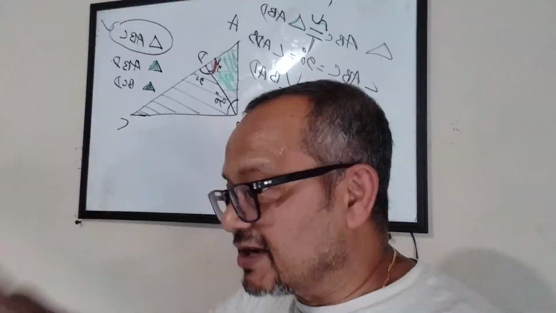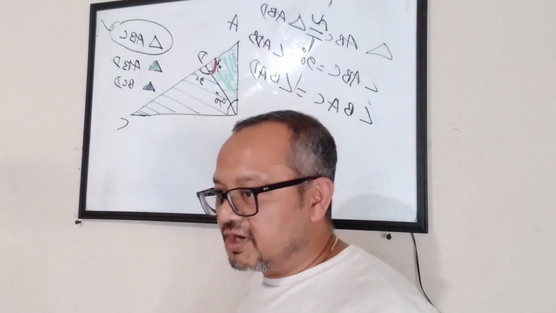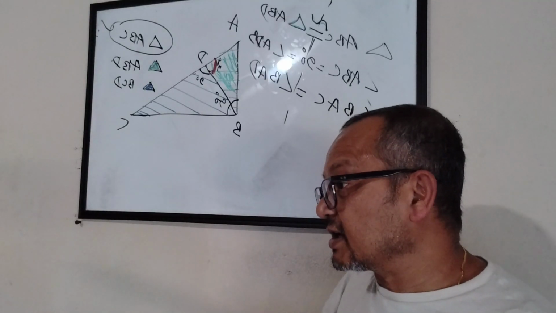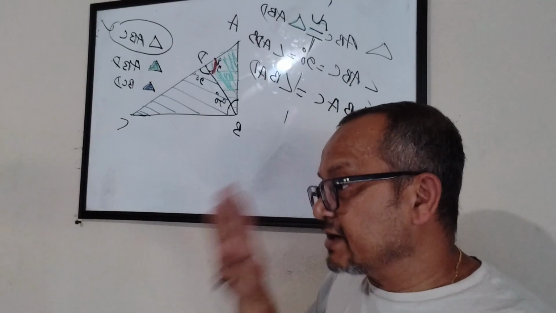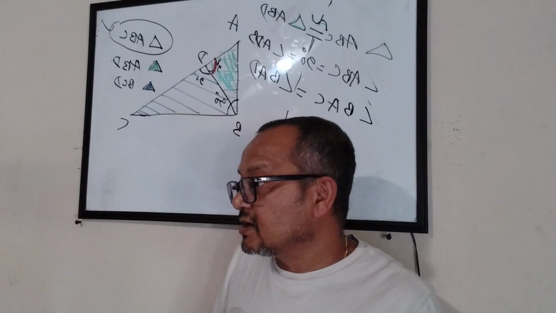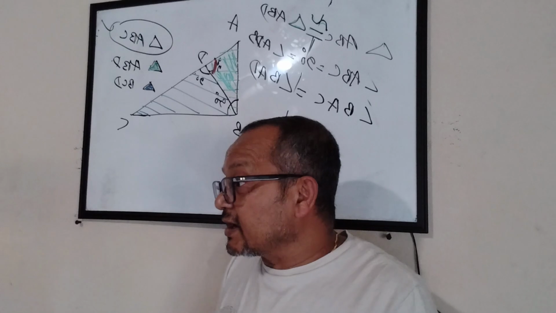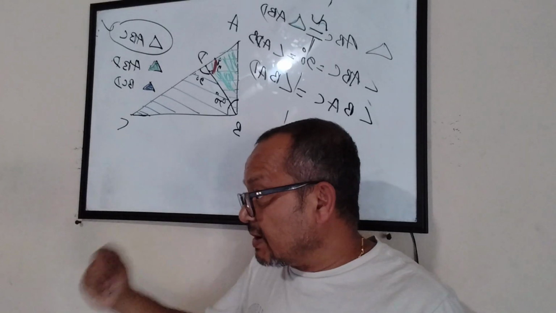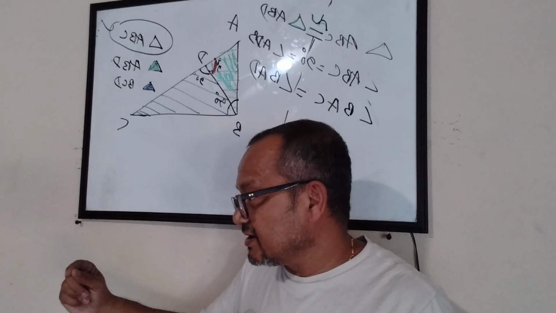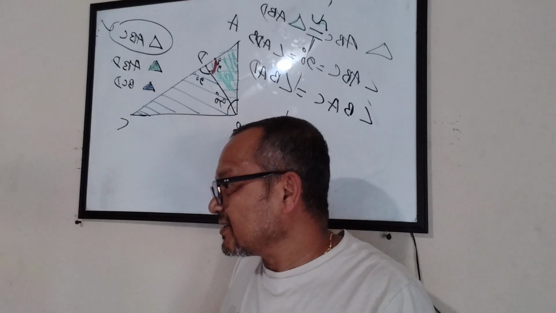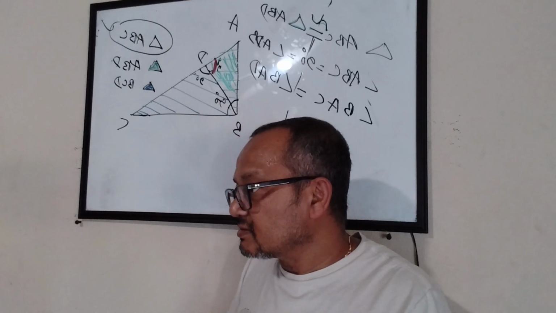Two angles are matched. No, don't give unnecessary explanation. In two triangles, if two angles are matched, you don't need explanation for the third angle, because any triangle in the world, the sum of the three angles is 180 degree. Two angles are matched, the third angle has to match by default.